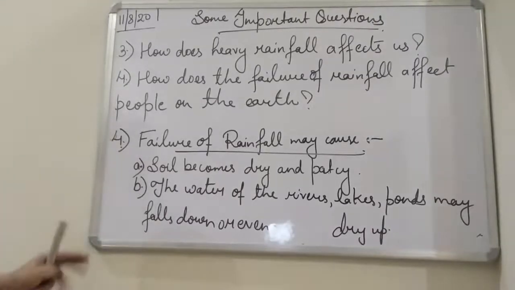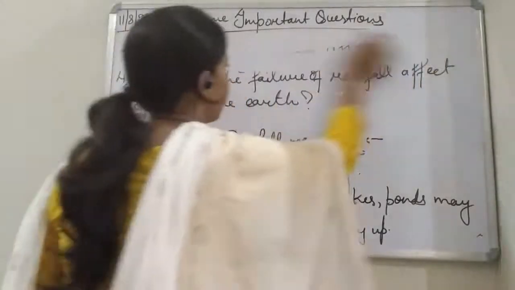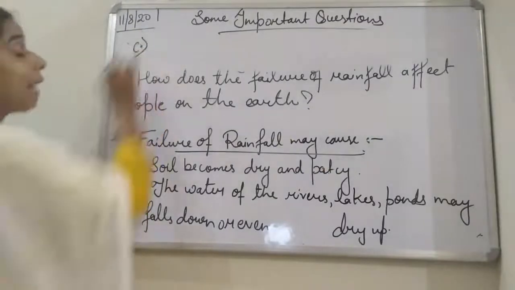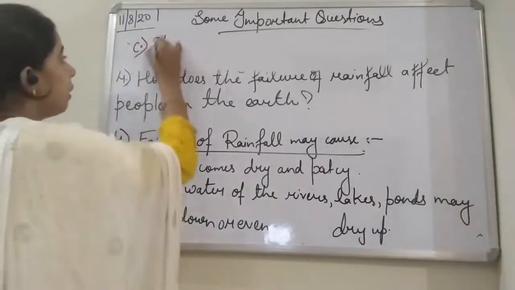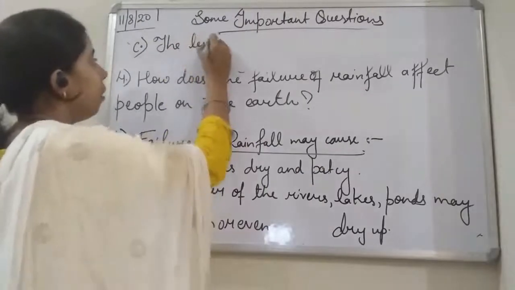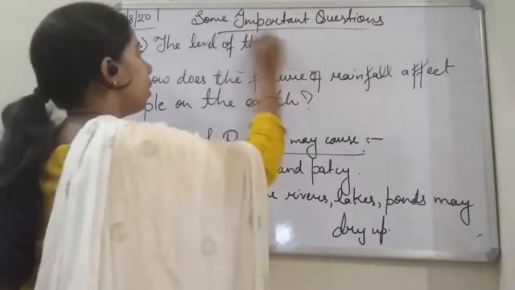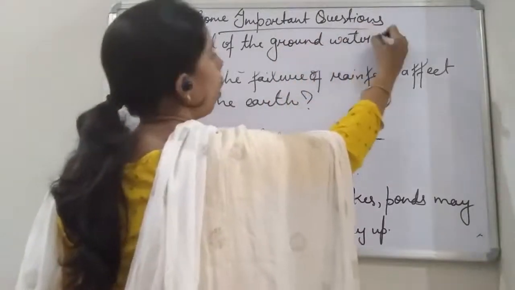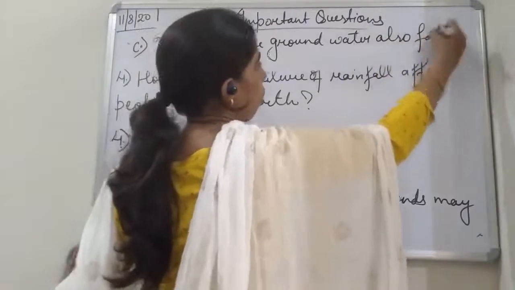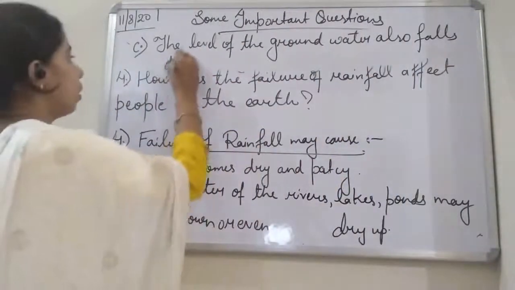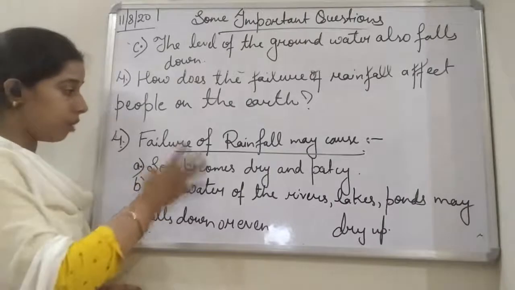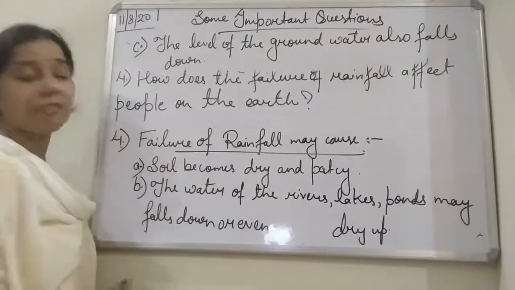Not only this, student, there is another very important point, and that is the groundwater. So we can say the level of the groundwater also falls down. So these are the three different effects of the failure of the rainfall.